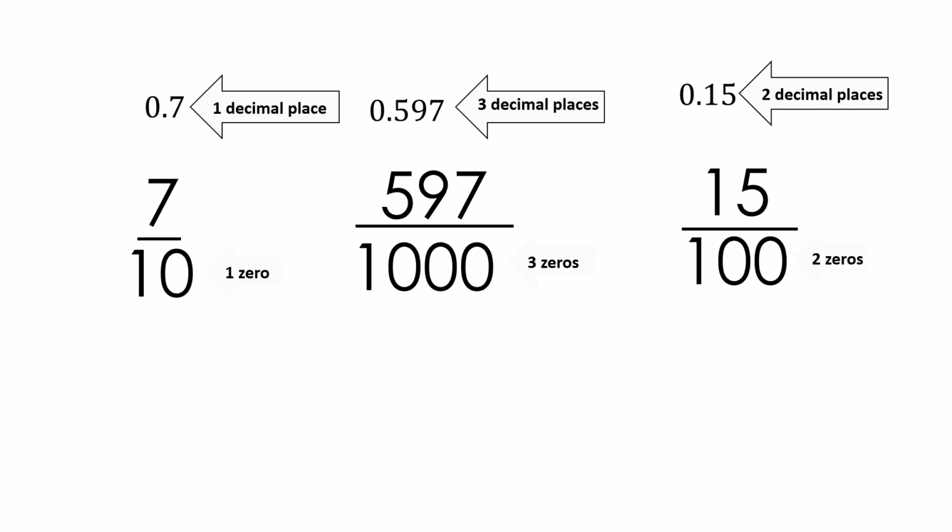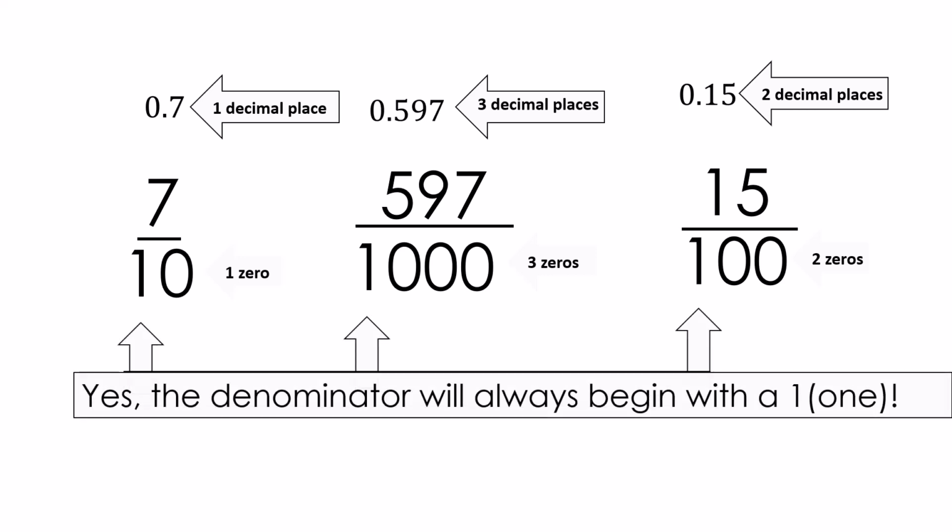Now remember, we're not reducing yet. You'll need to do that in your homework. Yes, the denominator will always begin with a 1. Notice we have 10, 1,000, and 100.